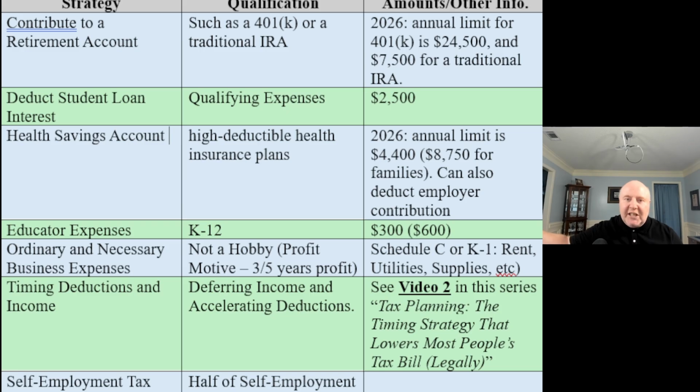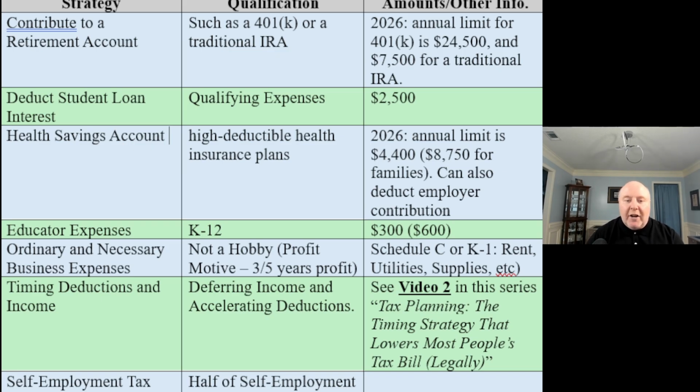That's going to change each year as we go through as well. So check the year that you're watching this. Make sure you have that amount down. It's pretty easy to find. The qualifications, again, 401ks, IRAs, there's some self-employment retirement accounts in there as well that you can look at.